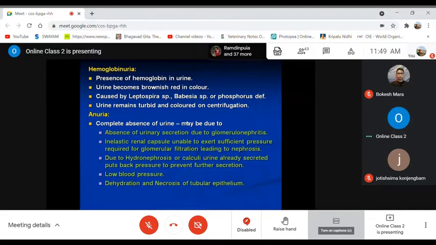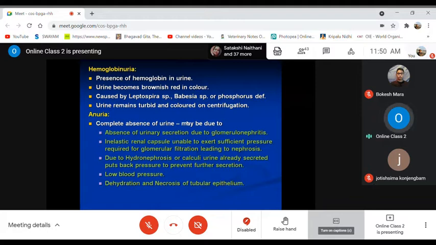Then next is anuria. That means complete absence of urine, meaning there is no formation or production of urine, which may be caused due to absence of urinary secretion due to glomerulonephritis, inelastic renal capsules, which are unable to exert sufficient pressure required for glomerular filtration, leading to nephrosis. Or it may be due to hydronephrosis, or due to renal calculi, where urine already secreted puts back pressure to prevent further secretion.